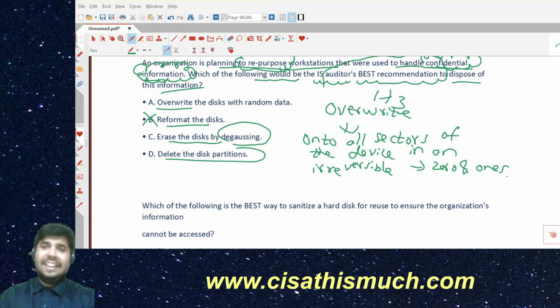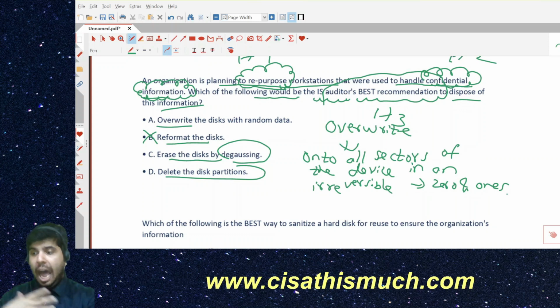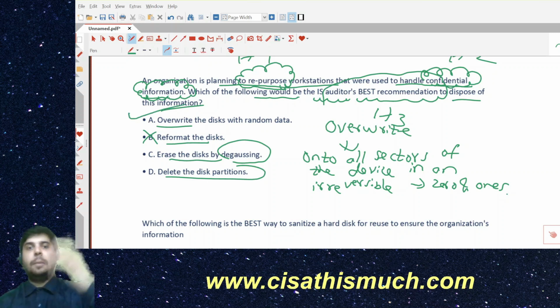Okay, and second thing is, if I'm the question drafter and I need to check your knowledge, I will give you all this information, and then the answer should be what? Here, degaussing. Okay, I'll keep the answer as degaussing. But if you look at the answer for this particular question, they give the answer as overwriting for the single word, which is repurposing the workstation.